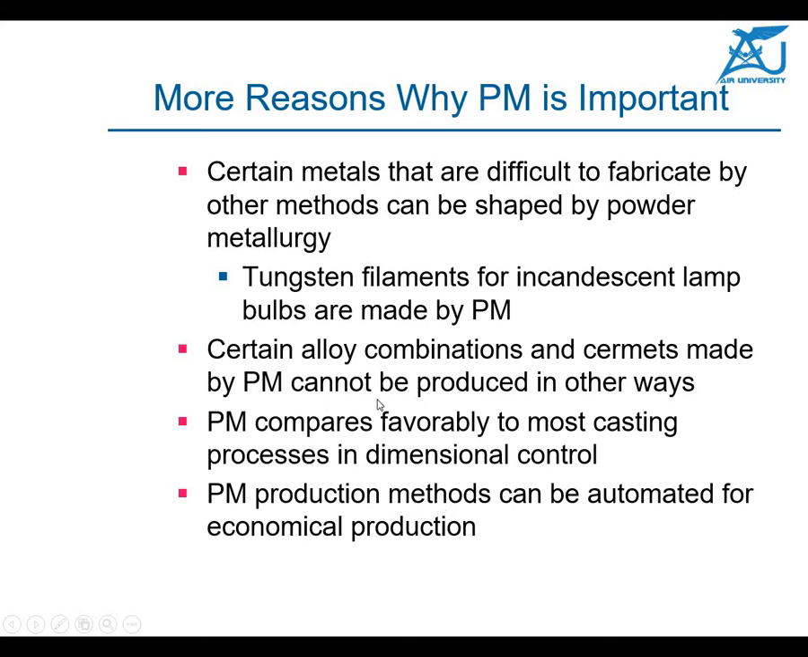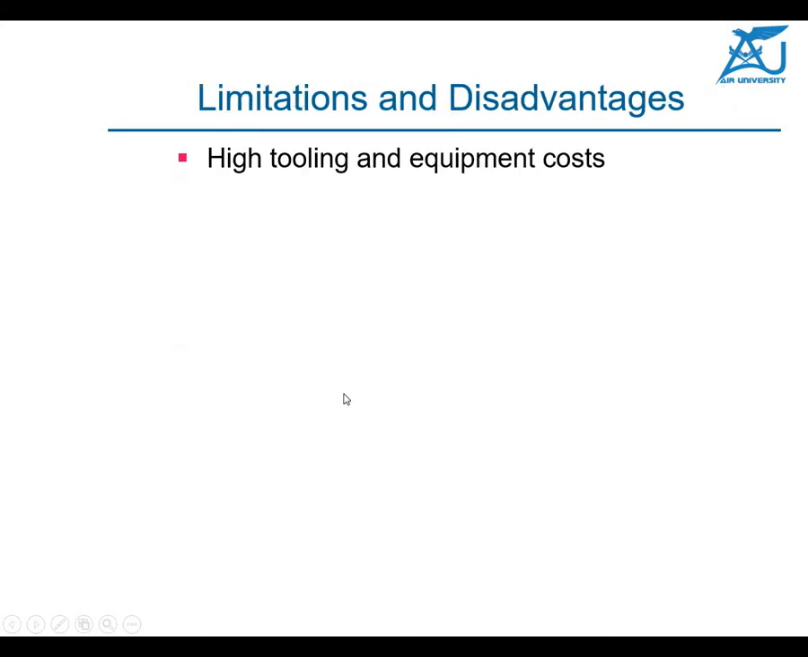So right now there are many mechanization and automation methods available, where you can make a lot of product in large volume at a mass production level. Okay, limitations and disadvantages: high tooling and equipment cost. First of all, you need a big investment for making the powder, and if you have the powder, of course you need a high tonnage press, or maybe pressing machines, to press the powder, and then you also need a sintering furnace.